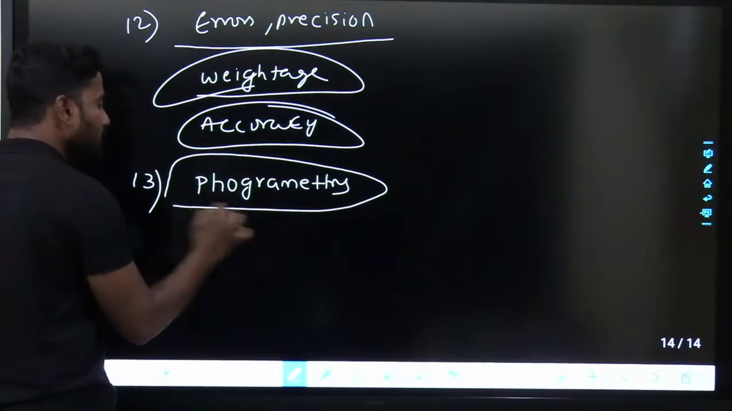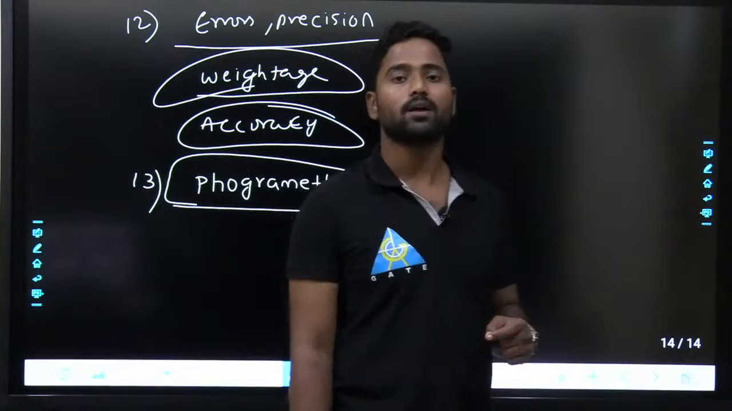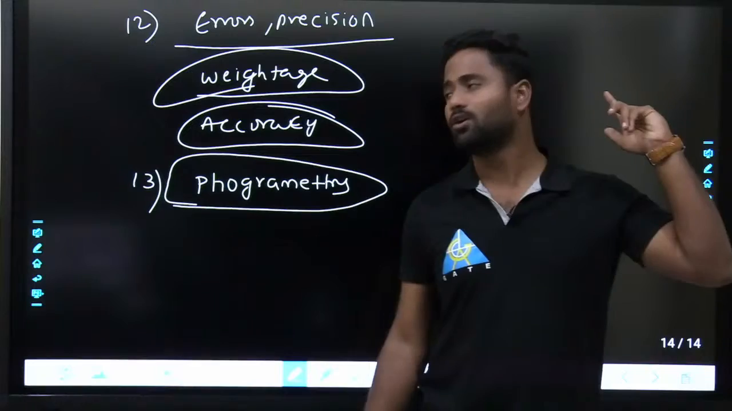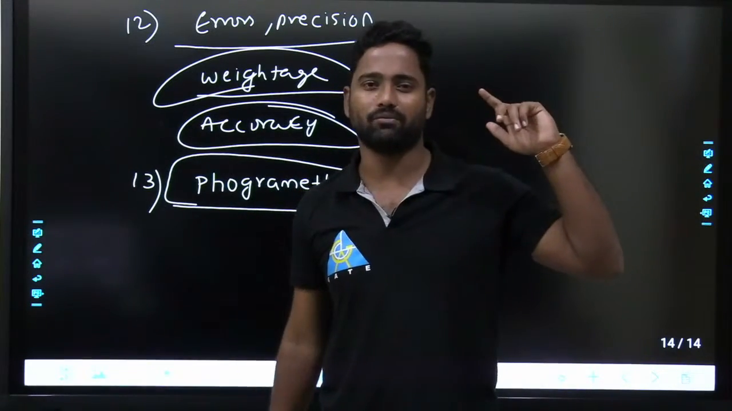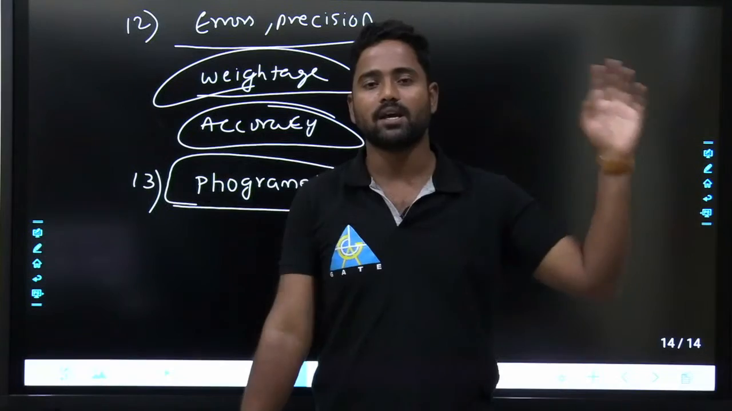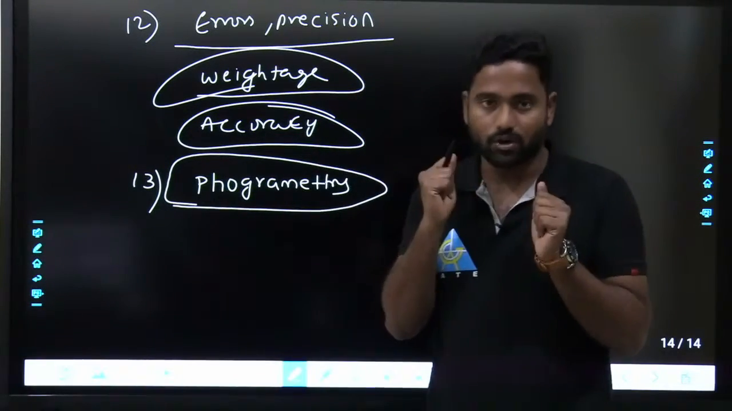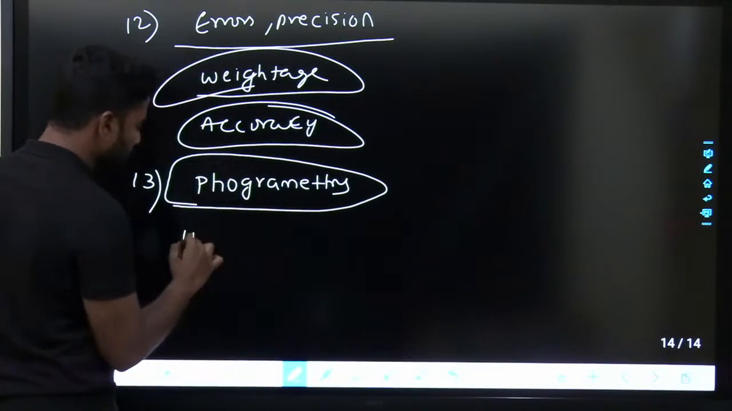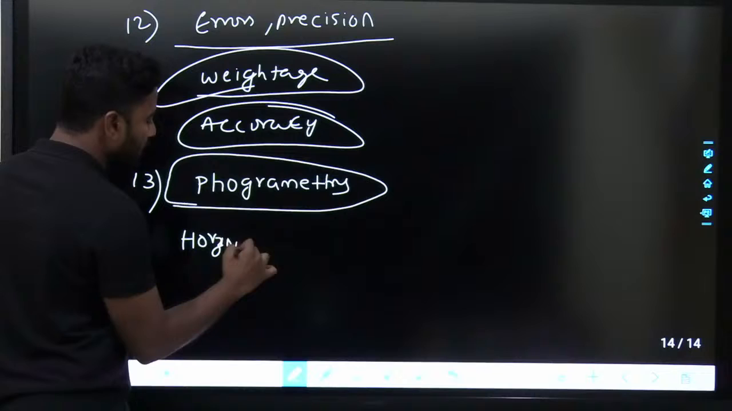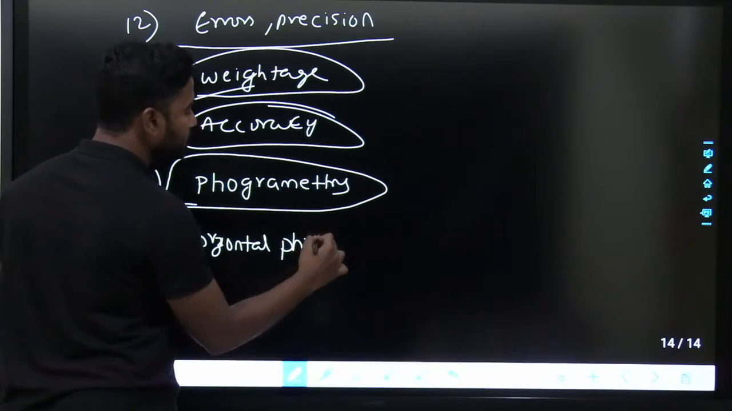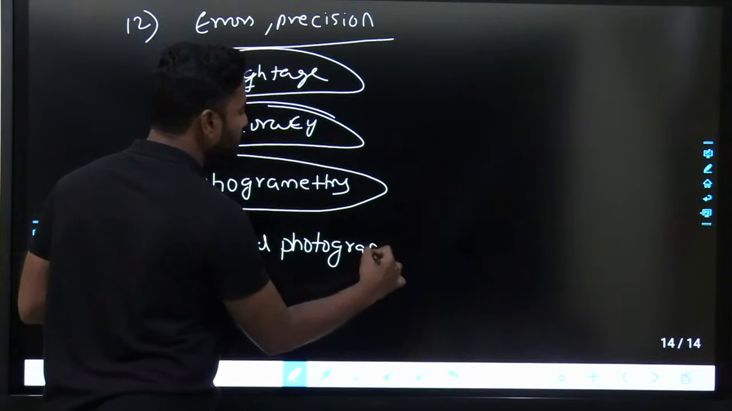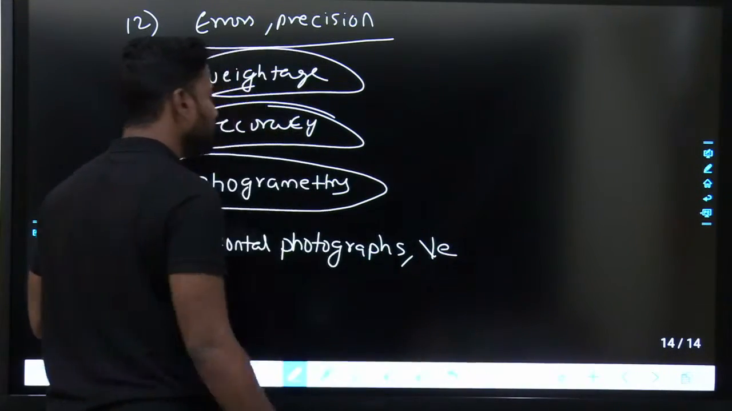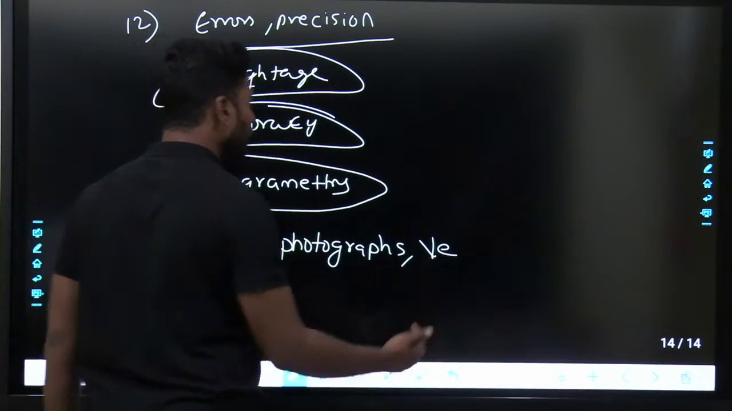Once people started inventing photos, our total game plan changed. Before that, they were using all these equipments, and once photos started, they started taking photographs, horizontal photographs, vertical photographs. By using the photographs only, they started measuring the distance between 2 points, the angles between 2 points, the vertical distance between 2 points, the vertical angles between any 2 points, and the location of the point.